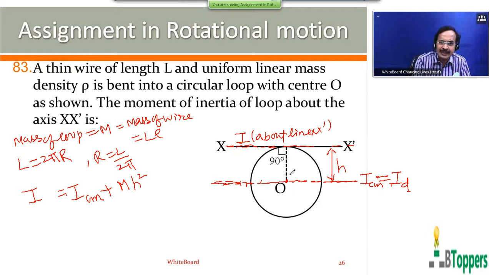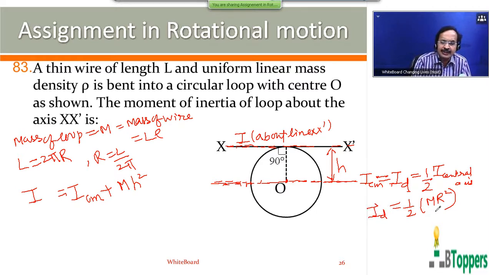The axis parallel to the line XX' and passing through the center of mass of the loop will coincide with one of the diameters of the loop. And the moment of inertia of the loop about a diameter will be half of the moment of inertia about the central axis. The moment of inertia of a thin uniform circular ring about the central axis, that means about the axis perpendicular to the plane of the loop and passing through the center of the loop, will be mr squared. So the moment of inertia about a diameter of a thin uniform circular ring of mass m and radius r can be written as mr squared by 2.